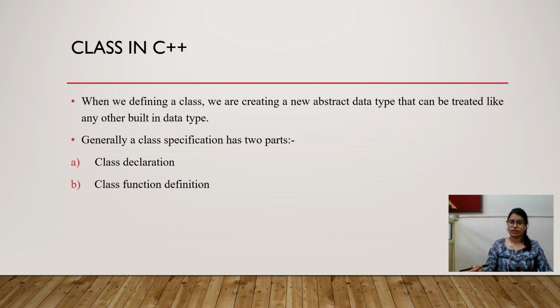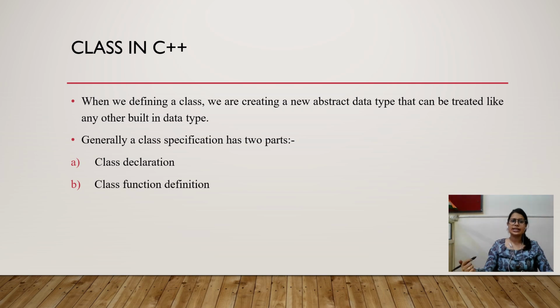So if we are talking about creating a class in a program, we generally have two specifications. The very first specification is the class declaration, which defines the type and the scope of its members. In the last lecture I told you that members are the variables which we declare in a class, right?